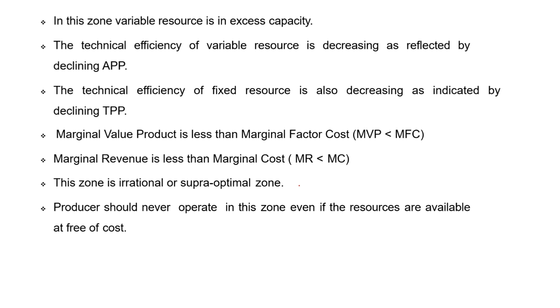And what is the relationship between total physical product, marginal physical product, and average physical product? Then we studied the relationship between TP, MP, and AP in tabular and graphical form. We also studied elasticity of production. Finally, we studied the stages in the form of a graph. Three stages were studied.